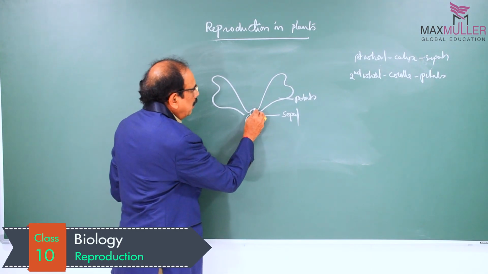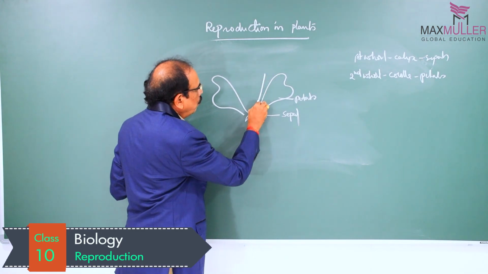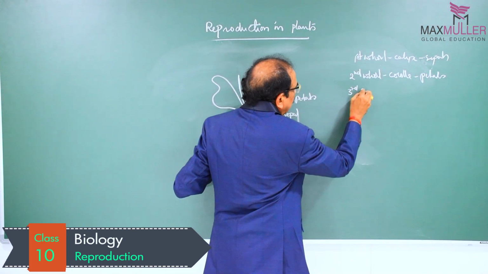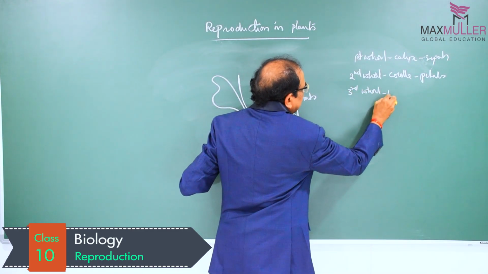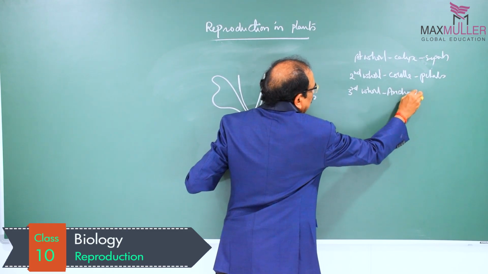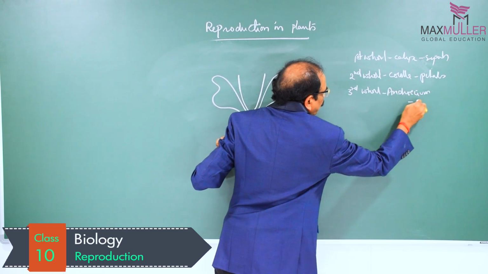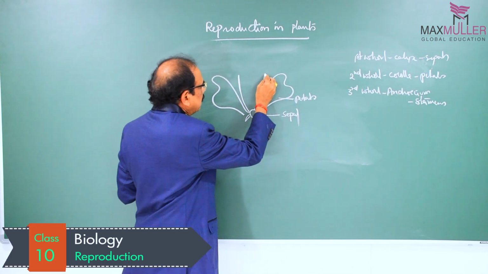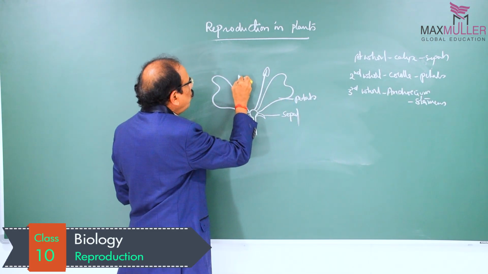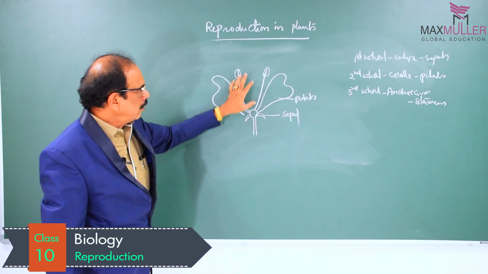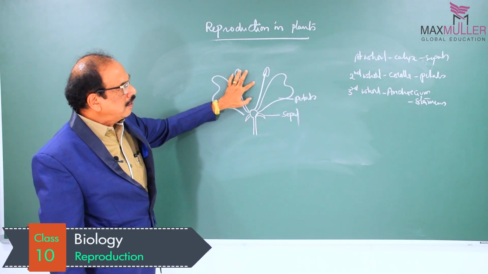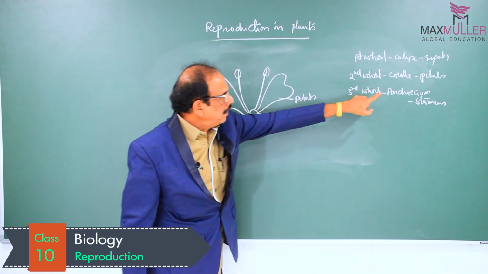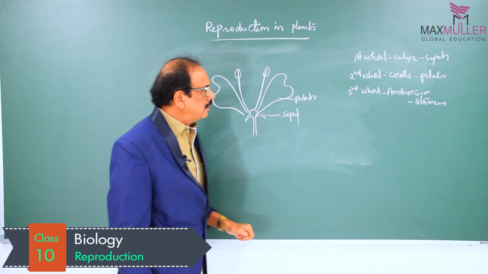And then the third whorl in the flower, this is what we call androecium. And this androecium consists of stamens, which are the male reproductive part of the flower. So the male reproductive part of the flower is the third whorl, called androecium, which consists of stamens, and this